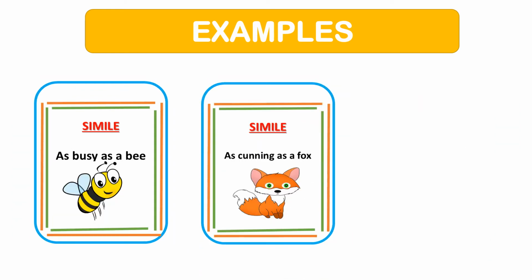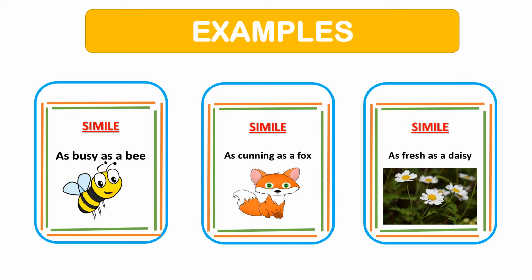As cunning as a fox. It means the person is very smart and shrewd. But this simile is used in the negative form. It means that the person is using his smartness to cheat someone and not for something good. As fresh as a daisy. It means that someone who is very healthy and full of energy.